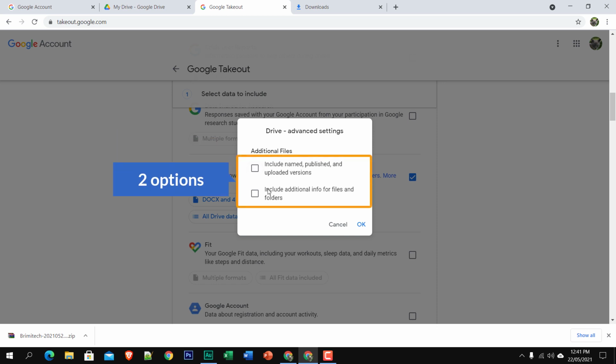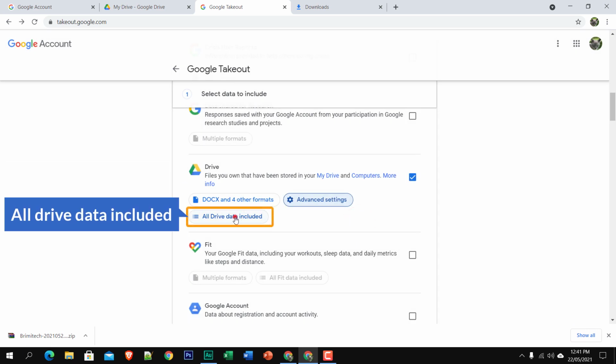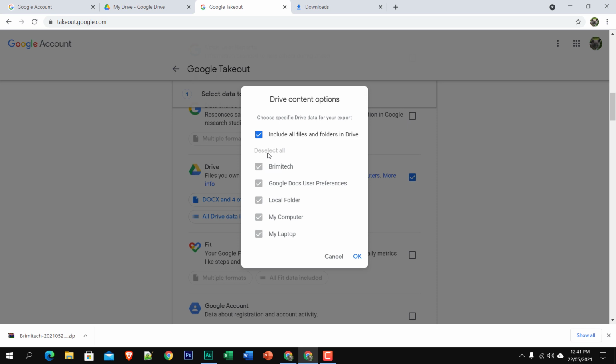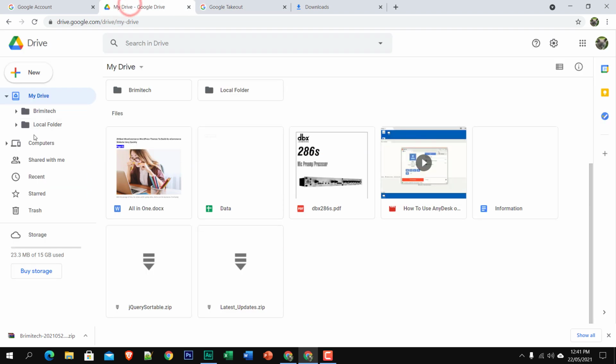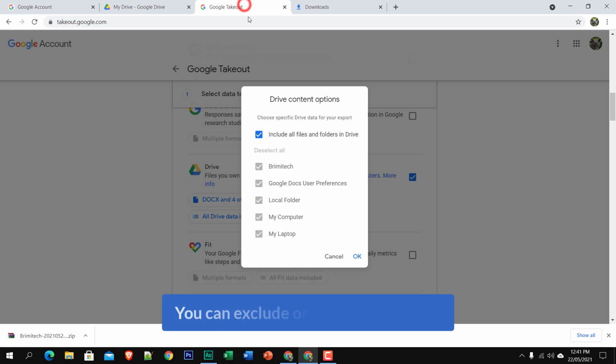Here you will see two options. You can include named, published, and uploaded versions, and you can include additional information for the files and folders. The third one is all Drive data included. Here you can see I have a Brimitech local folder and other folders in my Google Drive. You can exclude or include any folder.